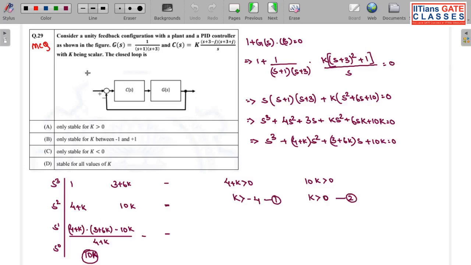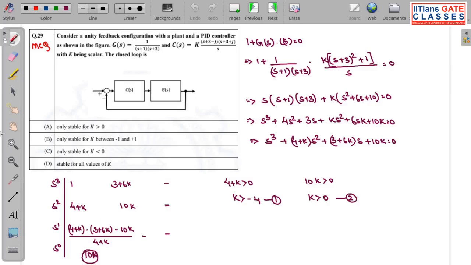Now if I solve for the third condition, this term should also be greater than 0, or I can say (4 plus K)(3 plus 6K) should be greater than 10K.